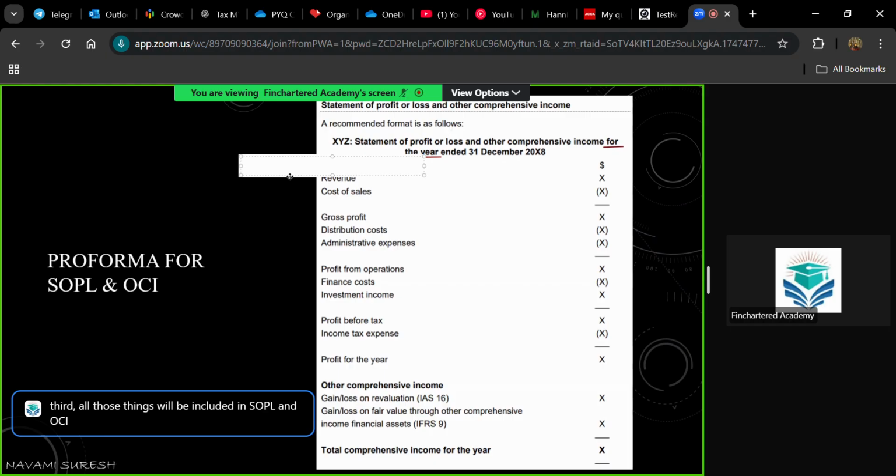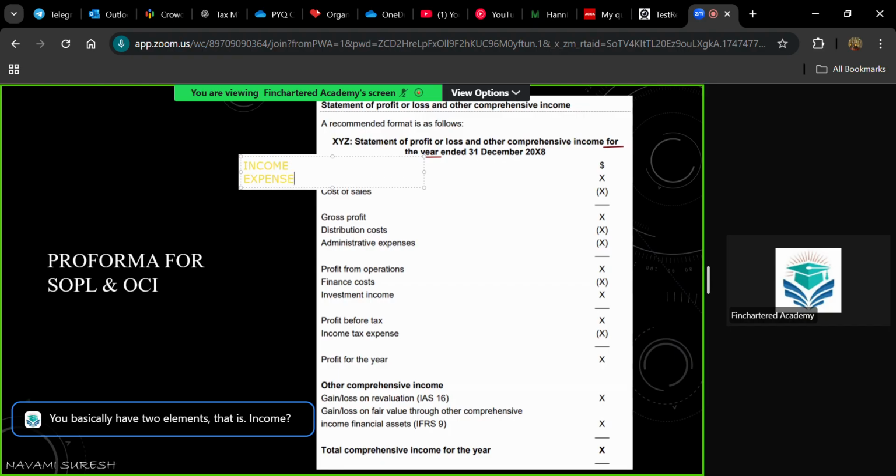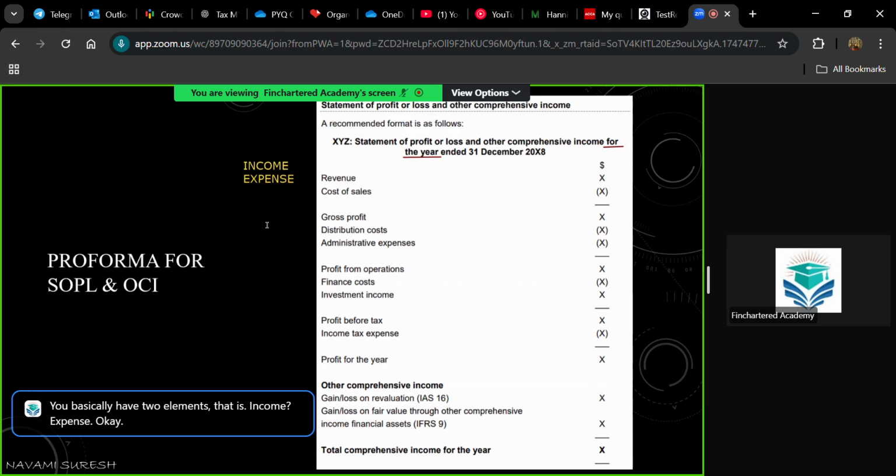So in this format, you basically have two elements, that is income and expense. There are 5 elements, and among these 5 elements, 3 of them, asset, liability, and equity, are included within SOFP, and the remaining 2, income and expense, will be included in SOPL. Whatever income you generated for a particular year, and whatever expense you have incurred for this year, will be included in SOPL.